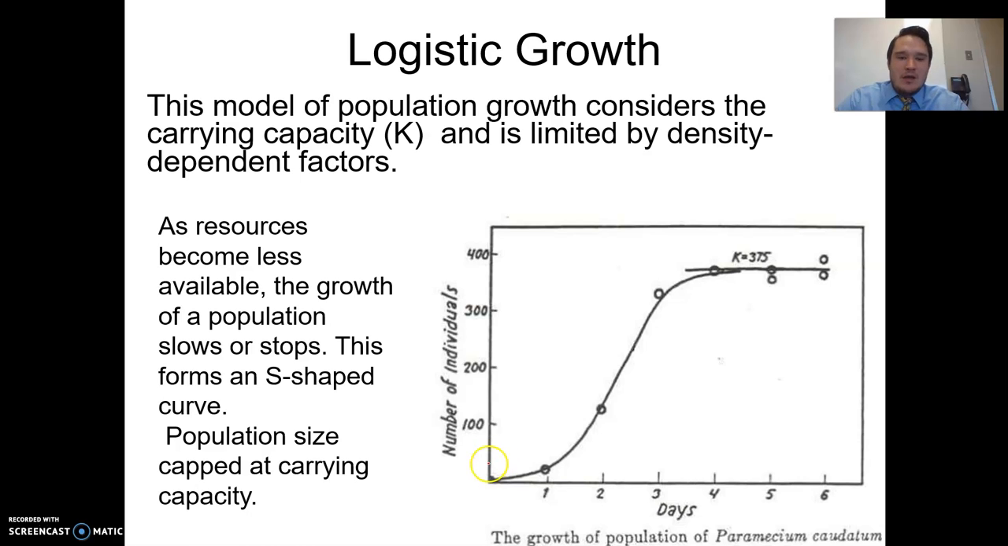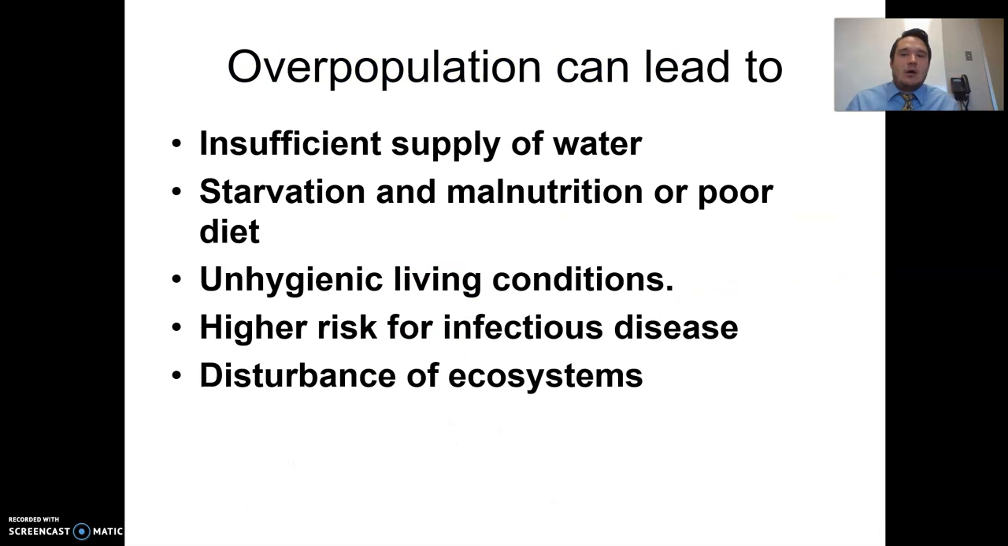So as we can see, it grows like exponential growth, but then it starts reaching its carrying capacity up here at the top, where K is equal to 375. So this environment for Paramecium caudatum has a carrying capacity of 375 individuals. That means that as soon as we get to 375, the population cannot really go over that. It can go over it just a little bit, but then that's when we get higher risks of diseases. That's when we get all of these overpopulation effects: insufficient supply of water, disturbance of ecosystems, unhygienic living conditions, and so on.